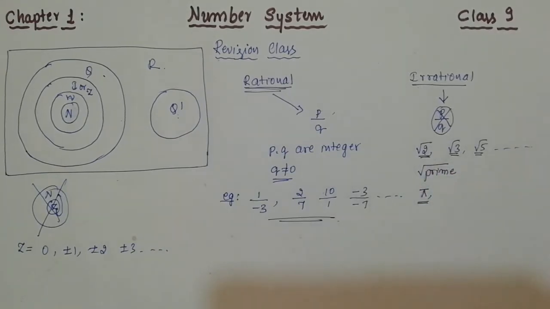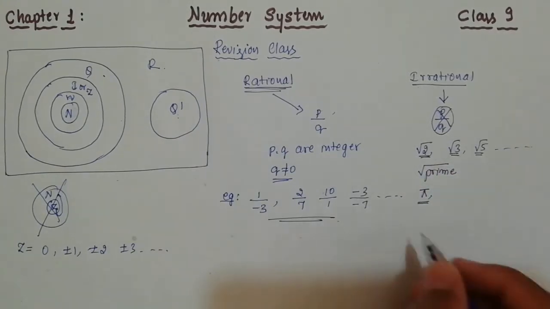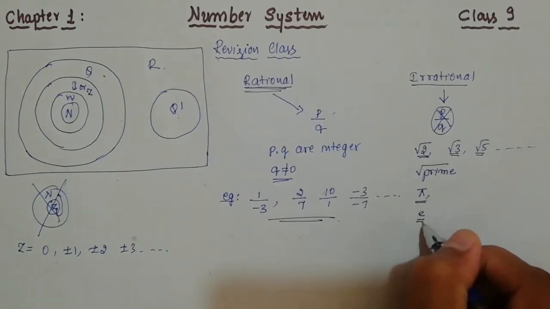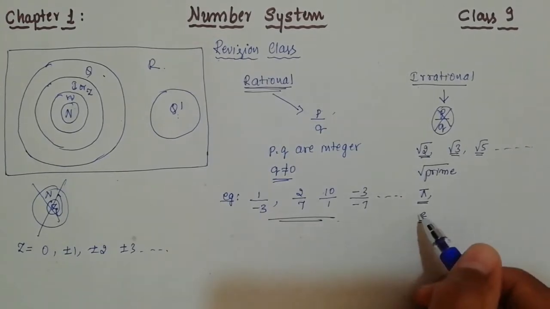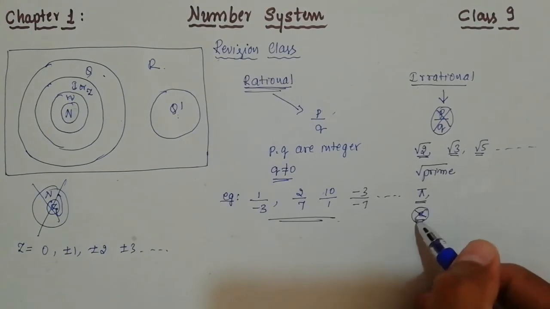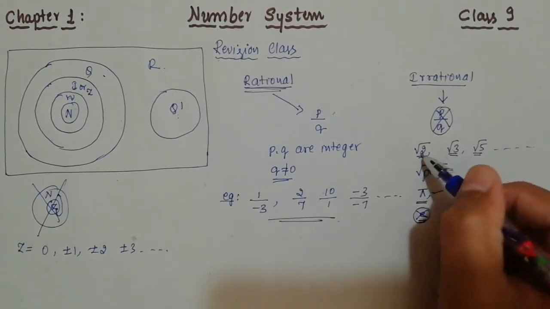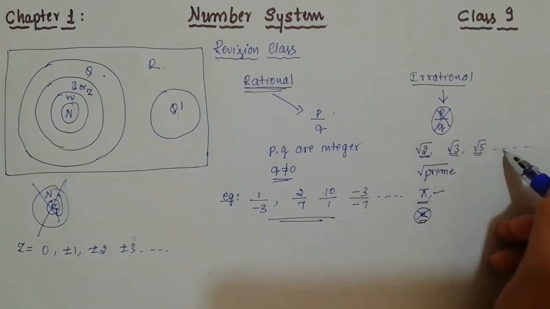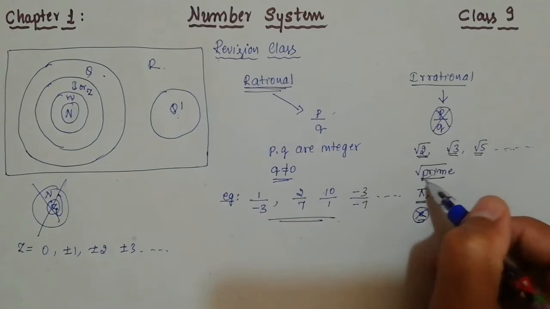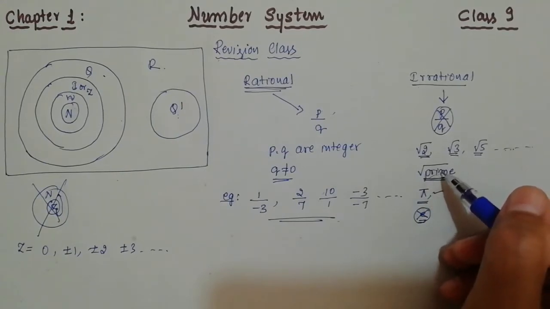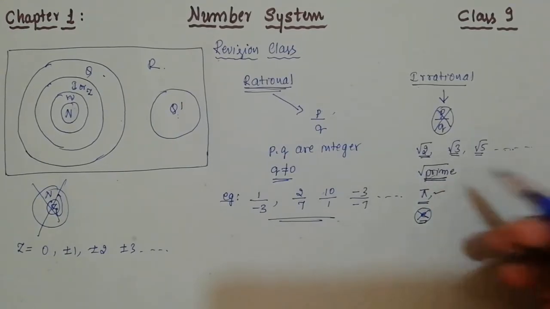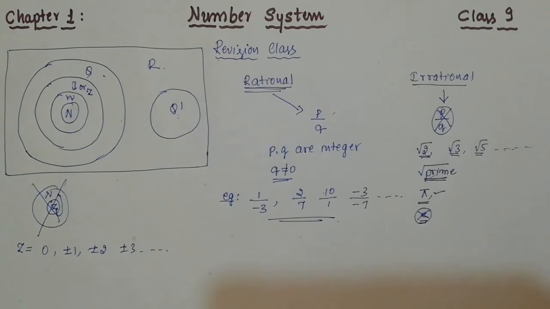These are all actually what? Examples of irrational numbers. And e is also an example of an irrational number, and you will study this one in higher studies. Actually, just forget about this one. Just remember pi, root 2, root 3, root 5, root 7, root 11, root 13, root 19. Okay, the square root of a prime number. You can write any prime number within the root, and it will become what? Irrational number. Remember this one.